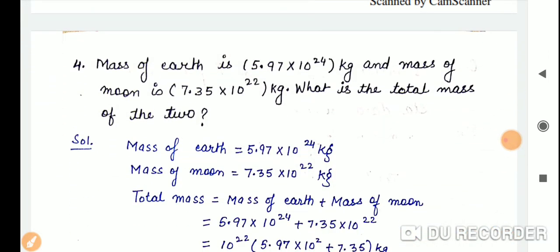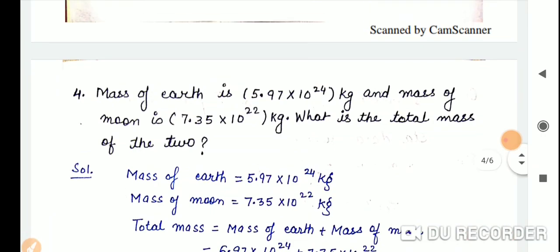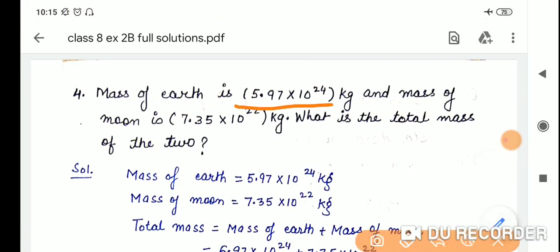Mass of earth is 5.97 into 10 raised to the power 24 kg, and mass of moon is 7.35 into 10 raised to the power 22 kg. What is the total mass of the two? If we need to know the total mass, we need to add the mass of earth with the mass of moon.